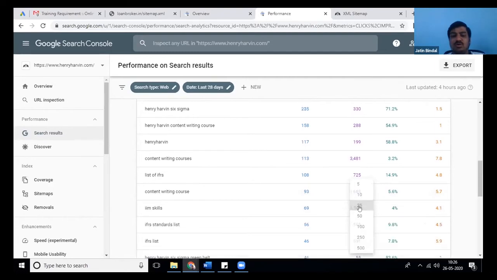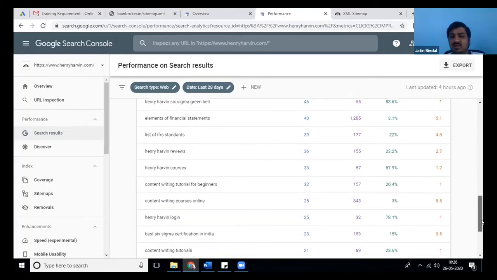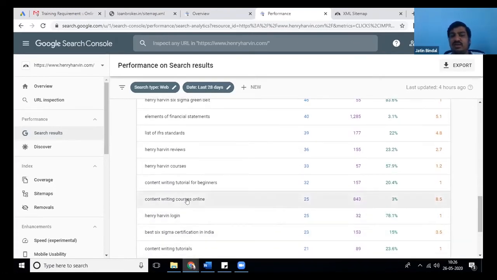This is what all you can check. Okay, whatever people are searching and we are ranking, like content writing tutorials for beginners, we are ranking on 1st position. The only point to show you these rankings is not to praise Henry Howing, but to tell you the CTR values. If you're ranking on top, your CTR is like 20%, 50%. Okay, if you're ranking on 8th, look at this. Your CTR is just 3%.